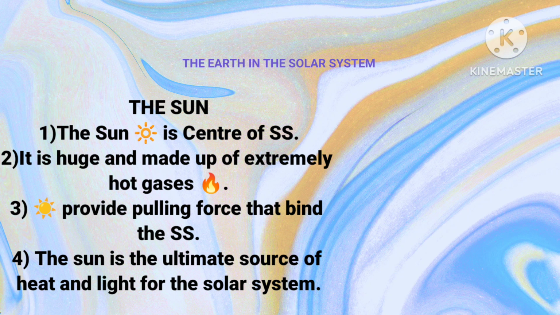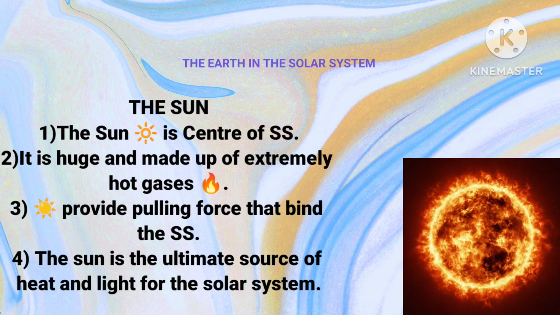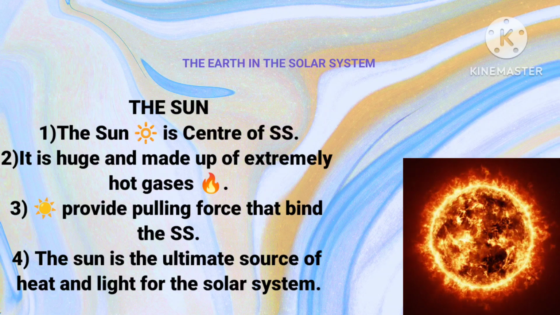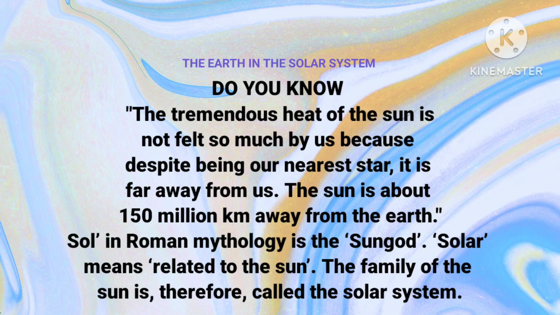The Sun is the center of the solar system. It is huge and made up of extremely hot gases. The Sun provides the pulling force, and that pulling force binds the solar system. The Sun is the ultimate source of heat and light for the solar system.